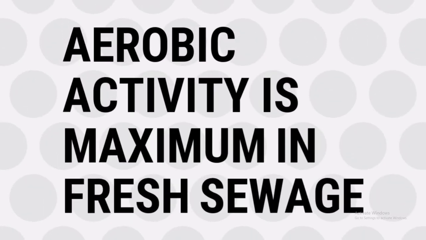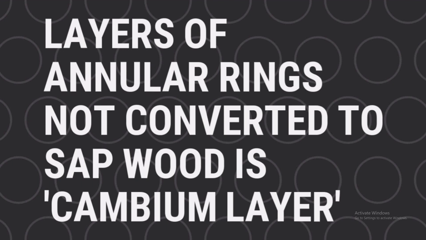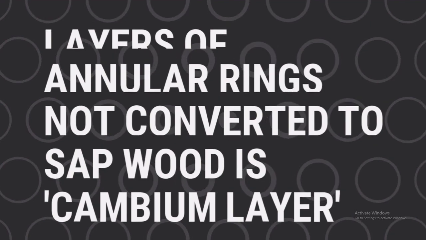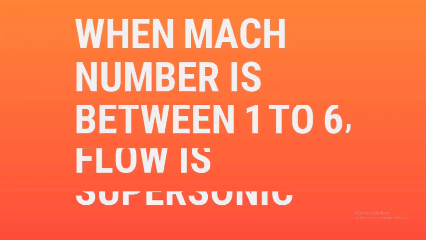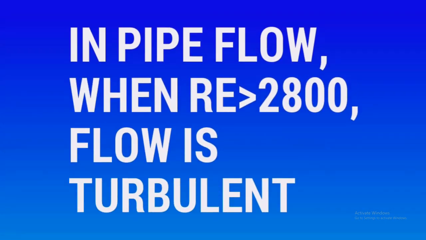Aerobic activity is maximum in fresh sewage. The layers of annular rings not converted to sapwood is the cambium layer in timber. When Mach number is between 1 to 6, flow is supersonic. In a pipe flow, when Reynolds number is greater than 2800, flow is turbulent.